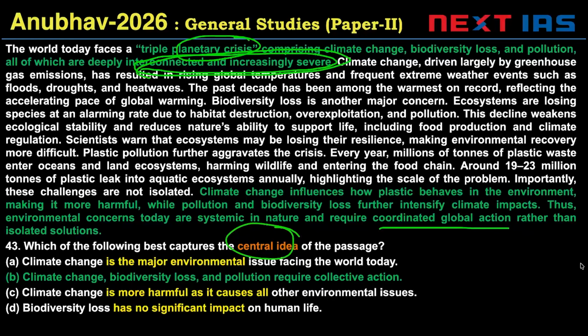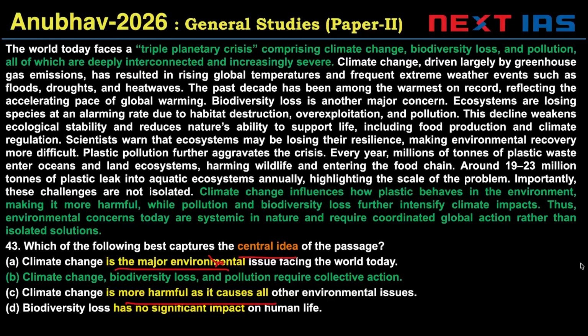So take a look at option A. Climate change is the major environmental issue. Invalid. The passage is discussing three interconnected issues. So the central idea cannot be one thing being the major issue. Climate change is more harmful, causes all other environmental issues: not more harmful, major, invalid, not the main point of the author.